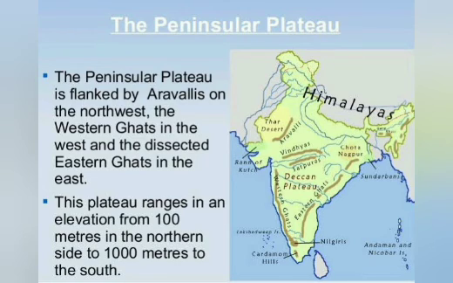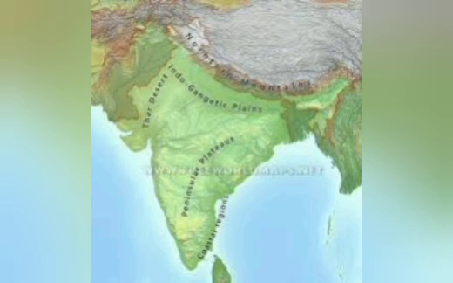Next, we have the peninsular plateau, the Deccan plateau. The peninsular plateau has the western Ghats and the eastern Ghats. The plateau ranges in elevation from 100 meters to 1000 meters to the south, and it has rich deposits of minerals. Now we have talked about the northern mountains, the Thar desert, the Indo-Gangetic plains, the peninsular plateau, and also we have the coastal region, which is a narrow lining near the sea. So that is the coastal region. That's it. Thank you.